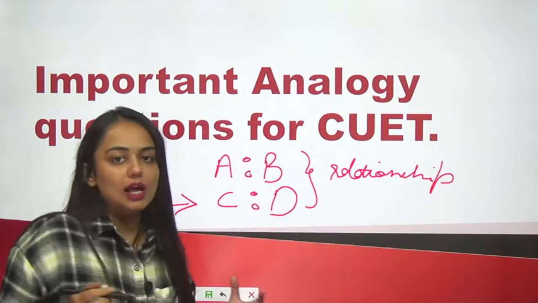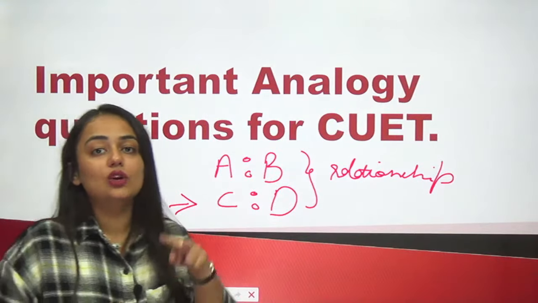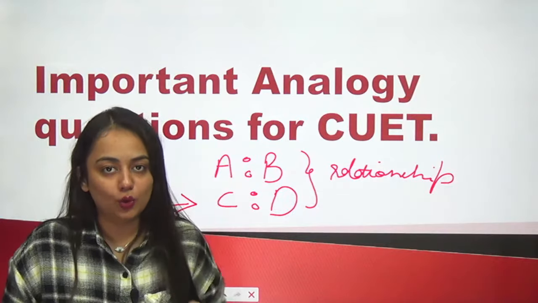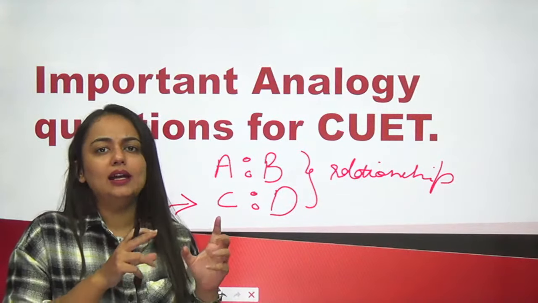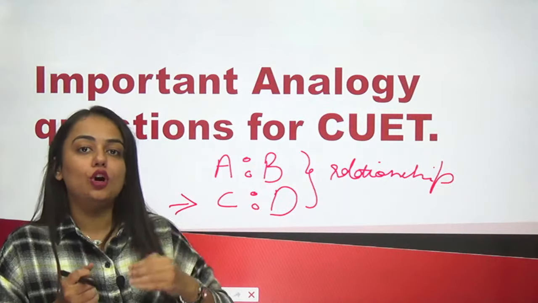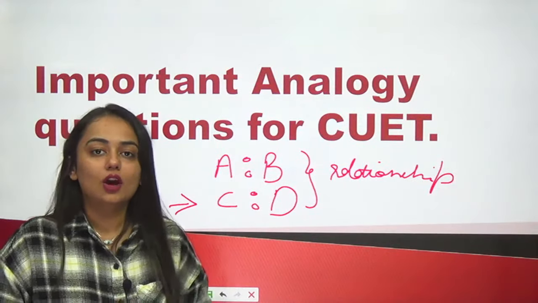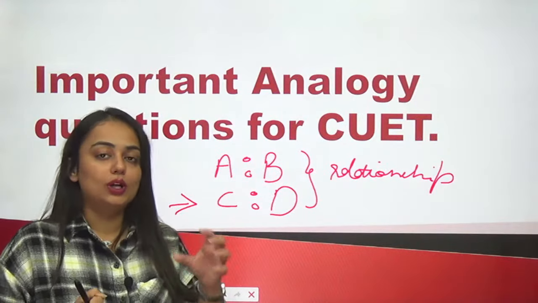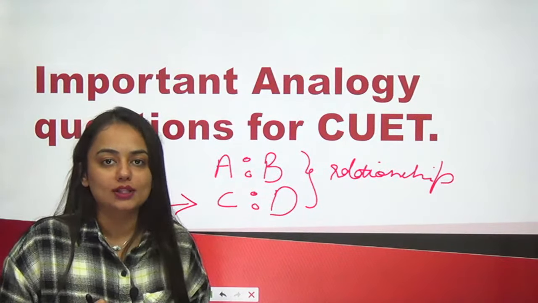So the first challenge at hand is to decode the relationship between the pair given in the question and then apply the same relation to the options given to you, right? On the basis of it, you can do the elimination method also for the ones you are very sure cannot be the answer.